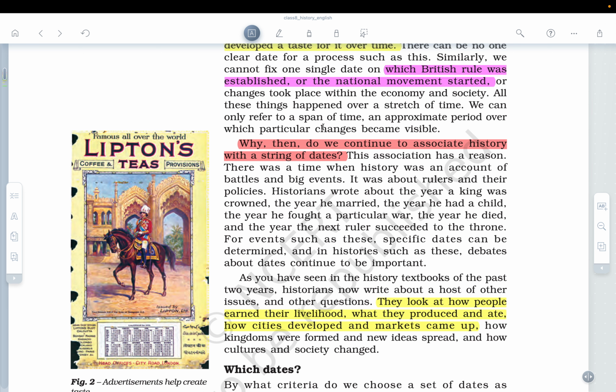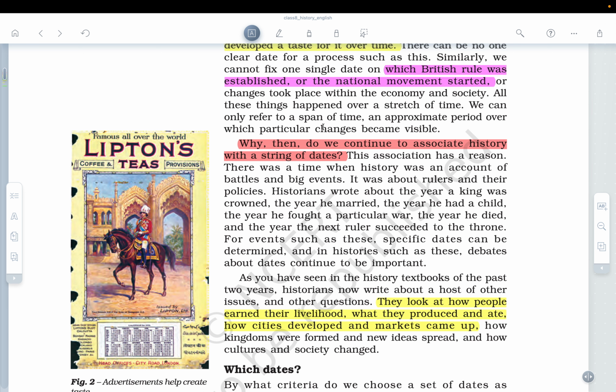Just an example I would like to give. If you lived your life as a common man in the past, do you think that your history would be written somewhere or that you would be remembered in history? Obviously not, because if someone was a common man, nothing was written about them, but everything written was about the kings, their policies, what they used to do, whom they married.